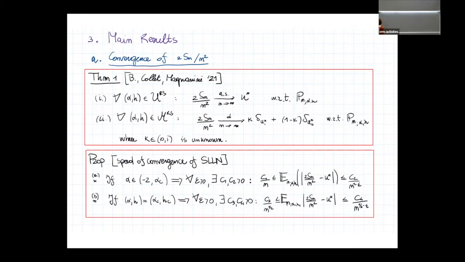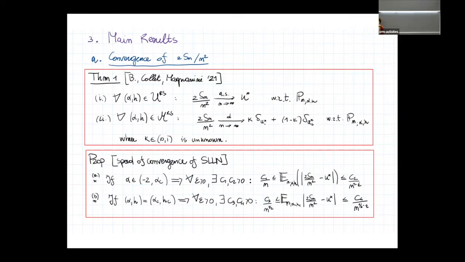When one has a strong law of large numbers, one might wonder about the speed of this convergence. We are working on that, even because it was somehow an instrumental result for the study of the model.